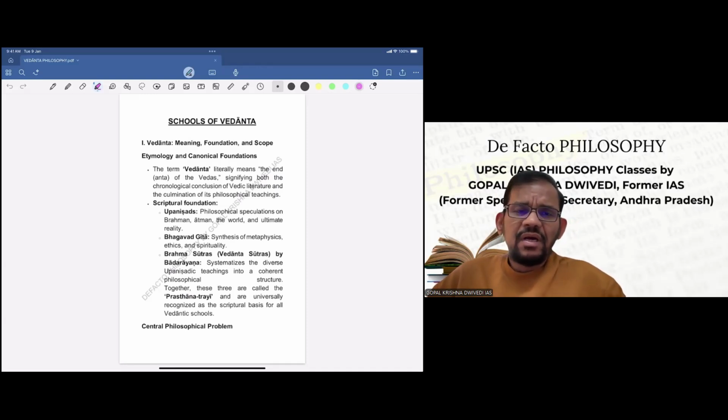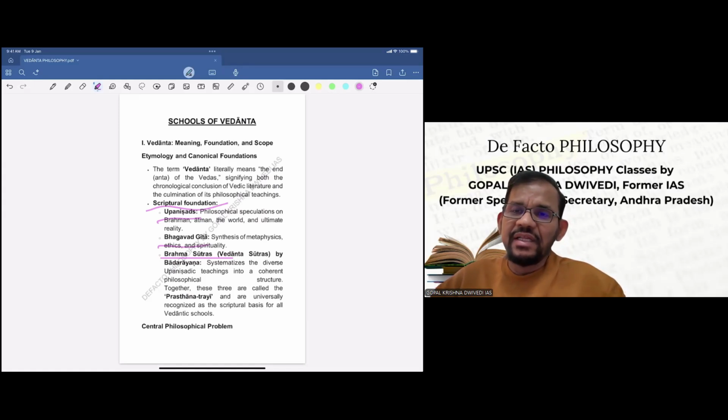Now, the foundation of Vedanta philosophy has three parts: the Upanishads, the Bhagavad Gita, and the Brahma Sutras. Together these are called Prasthanatrayi. The Upanishads contain philosophical teachings and ideas on Brahma, the self, the world and the ultimate reality.